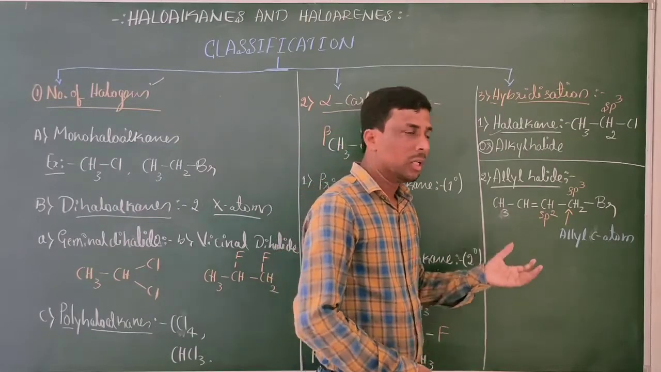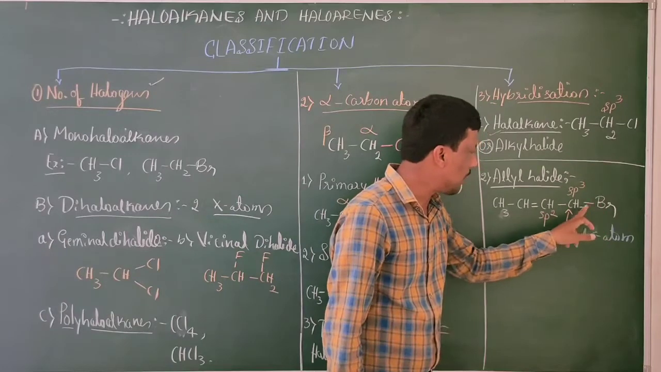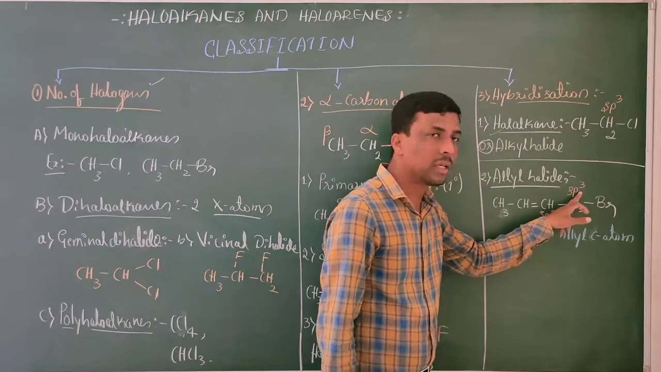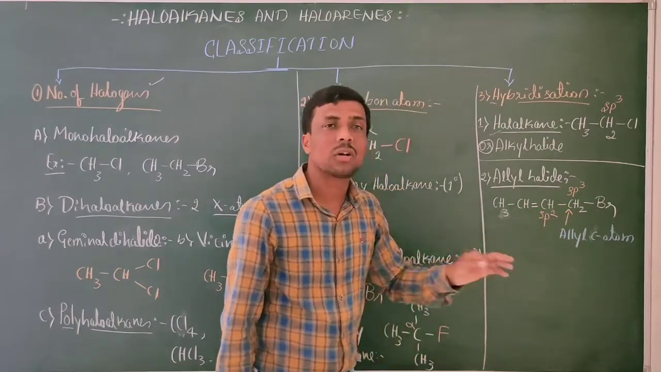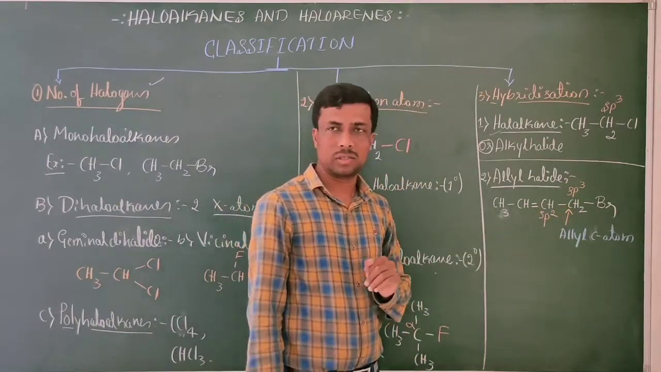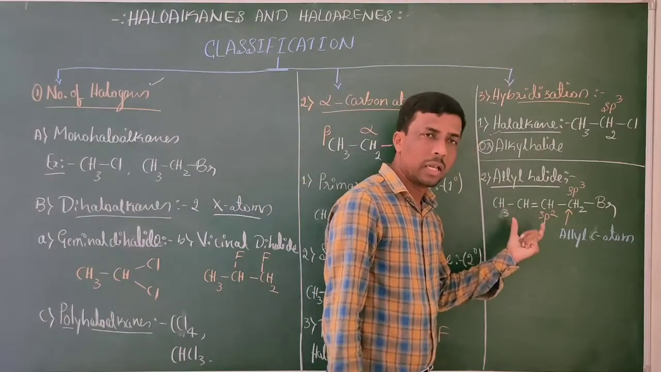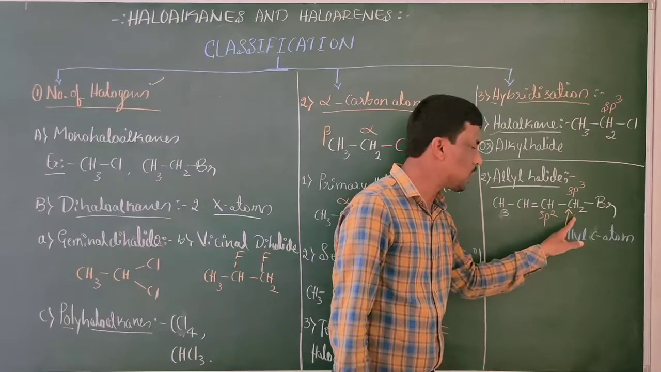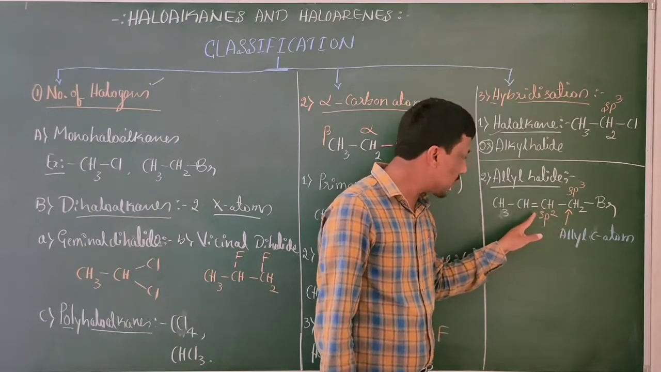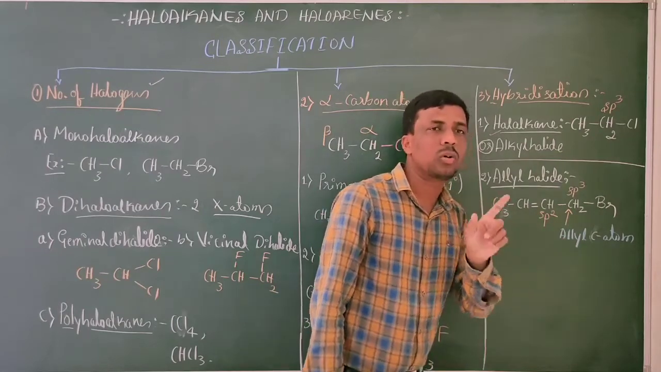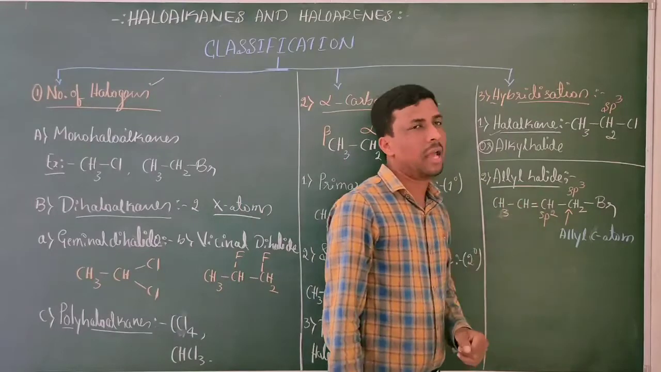These are the compounds in which the halogen atom is attached to the sp3 hybridized carbon atom which is present next to a carbon-carbon double bond. I will repeat once again. These are the compounds in which the halogen atom is attached to an sp3 hybridized carbon atom which is present next to a carbon-carbon double bond. This is called allyl halide.